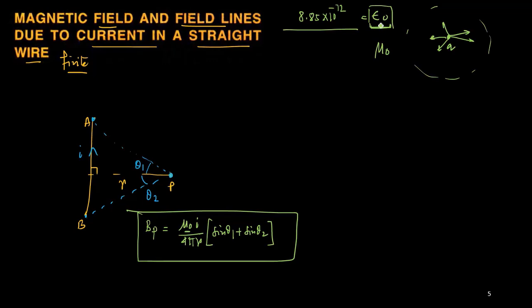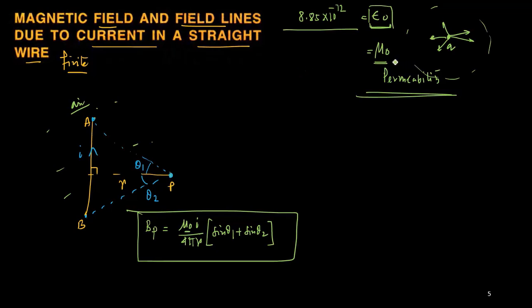Permeability. Epsilon naught is the permittivity and mu naught is the permeability. What is permeability? Similar to the situation of the electric field, now the magnetic field is being produced by the current carrying wire. Now how fast is the magnetic field propagating through a particular medium? Let us say here the medium is air. How fast the magnetic field is propagating through the air is defined by the term permeability.